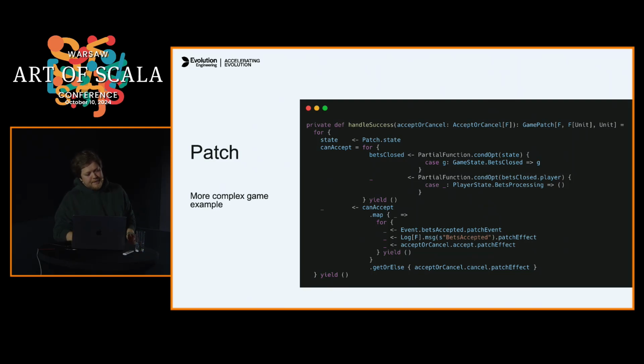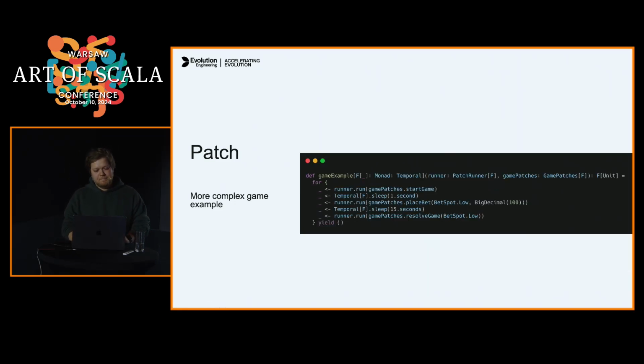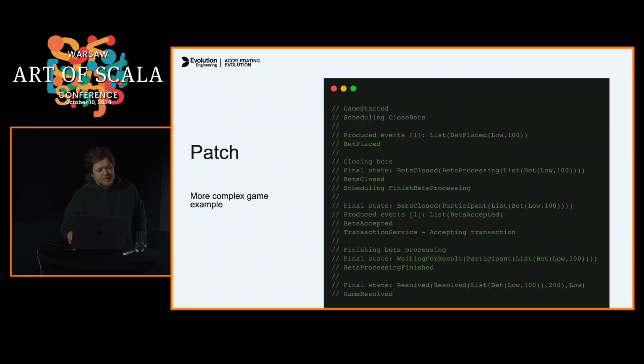So if we didn't manage to accept, we need to cancel the transaction. It was created, but for the game, it's already too late. We reject it. If it's fine, we accept it. Yeah, so this is an example. We're just starting the game, waiting for some time, placing a bet, and sleeping till it's fully finished and resolving this with some result.